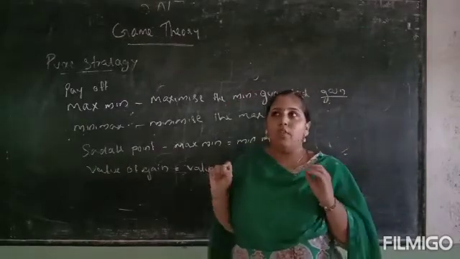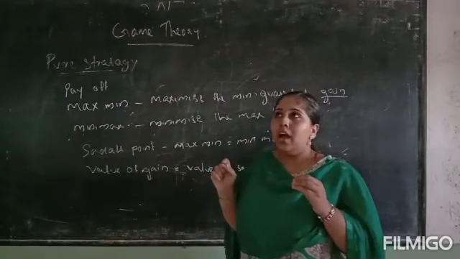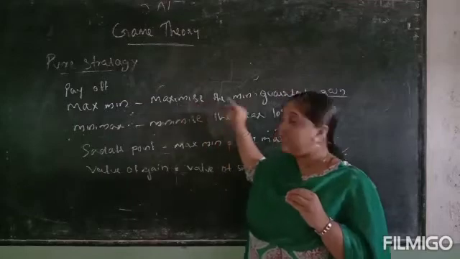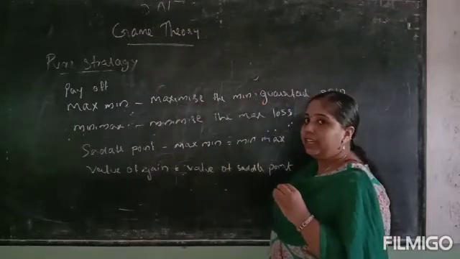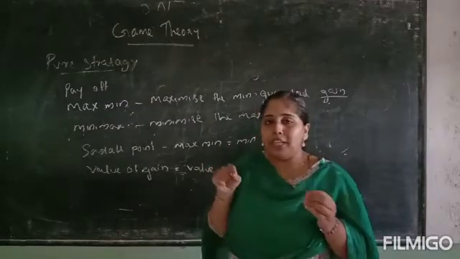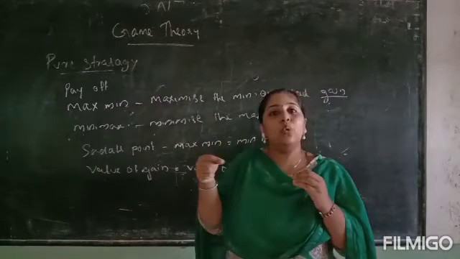For example, we have a probability to win a game of 1 by 2. So we want to maximize that minimum guaranteed gain to what? To 1. That is, we have a probability to win of 0.5, and we want to maximize it to 1.